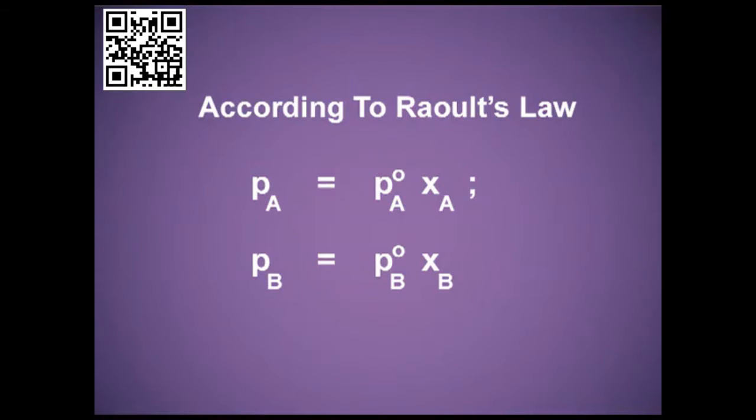And the fourth point is that mathematically it will obey Raoult's law. The mathematical expression is that the partial vapor pressure of A will be equal to the vapor pressure of pure A multiplied by the mole fraction of A. Similarly, the partial vapor pressure of B is equal to the vapor pressure of pure B multiplied with the mole fraction of B. So, I have explained the ideal solution.